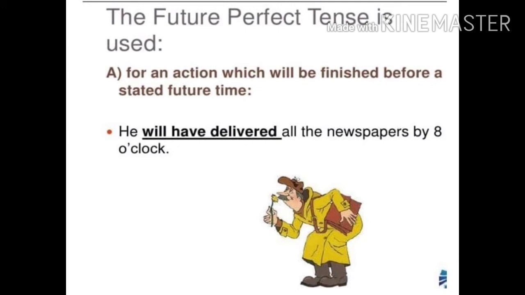Here you are stating the time 8 o'clock, but you are speaking about an action which you guess or think will get over before 8 o'clock. So, if you're going to speak about an action about which you know clearly that it will get over before some particular time in future, for such action you can use this future perfect tense. You can say, by 2065 I will have become a successful doctor. Here will have become is future perfect tense.